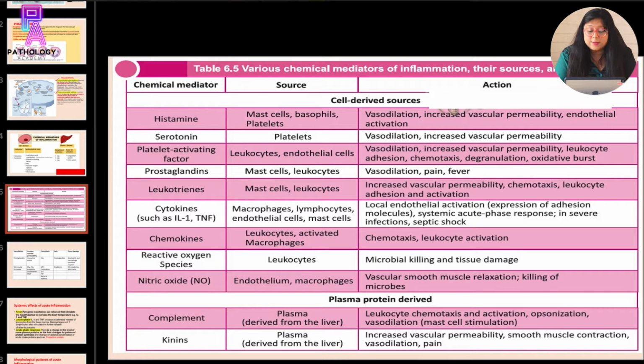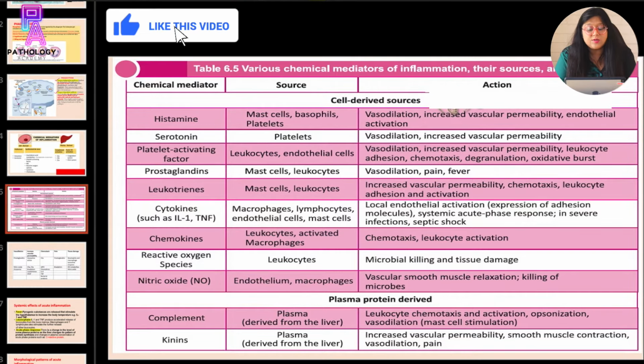Nitric oxide is released by the endothelium and the macrophages, which cause vascular smooth muscle relaxation and killing of microbes. Complements, the source is plasma and it causes leukocyte chemotaxis and activation, opsonization, and vasodilation. And the kinins, again the source is plasma and it causes increased vascular permeability, smooth muscle contraction, vasodilation, and pain.